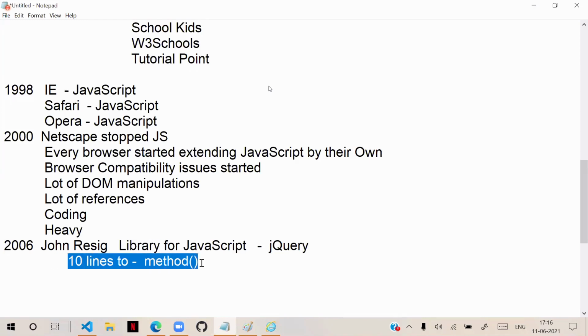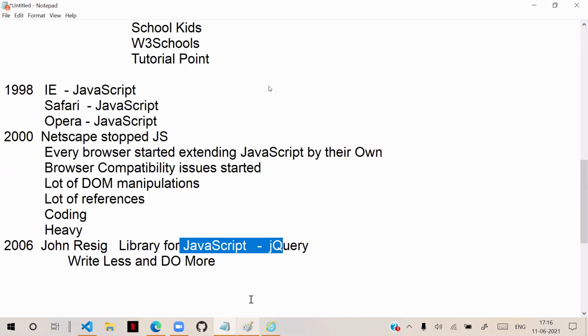That is the reason jQuery came with a concept called write less and do more. That is the main slogan of jQuery. It's a library of JavaScript, and it reduces the compatibility issues. It provides the functions in such a way that without writing much logic, you can easily handle things. So later you'll see what jQuery is and how jQuery works. But for that, first we need to understand how we can use this JavaScript now, right? So these are the features and the drawbacks.